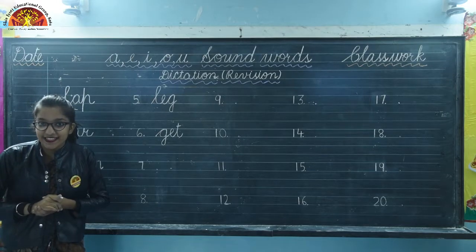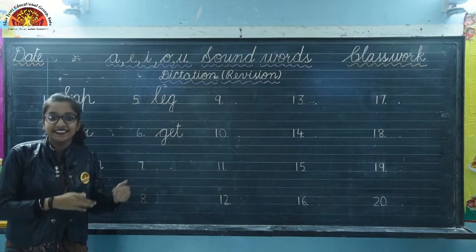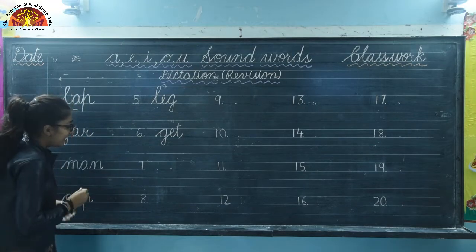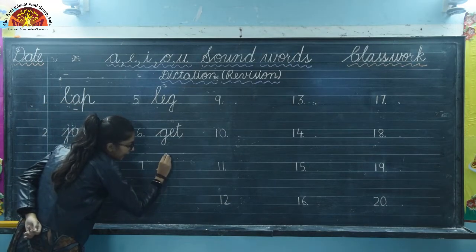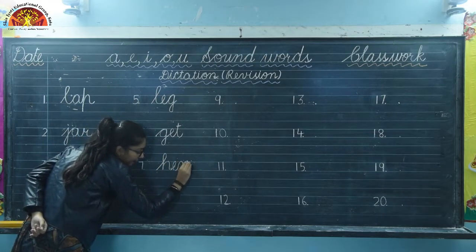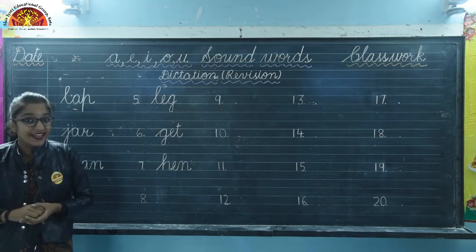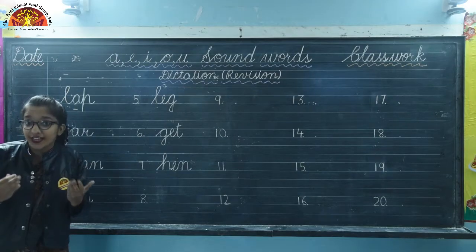So what is the spelling? It's H-E-N, hen. So let's write here H-E-N, hen. Okay, now next word is jet.